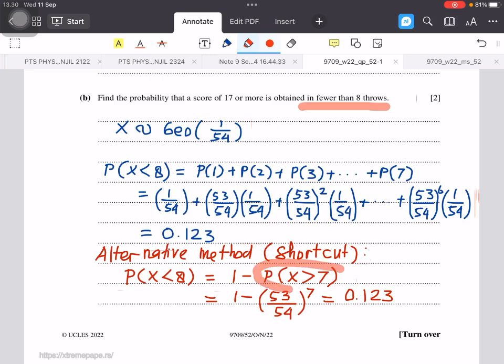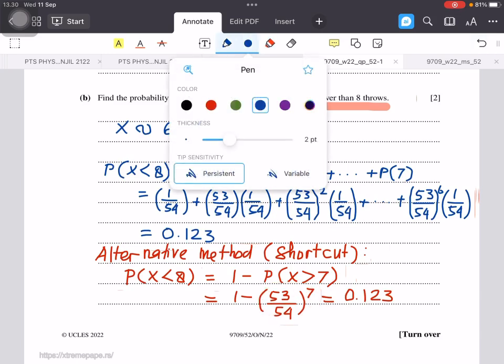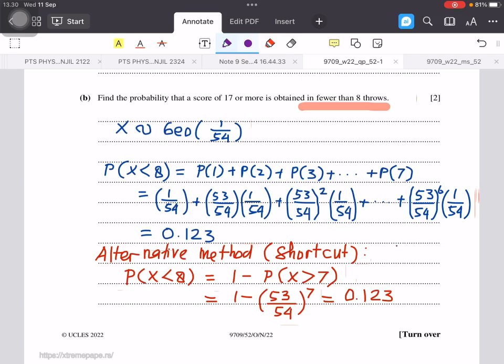We know the shortcut formula for probability X greater than 7. It is q to the power of 7. The shortcut formula for geometric distribution is probability X greater than r is equal to q to the power of r. This is the shortcut.